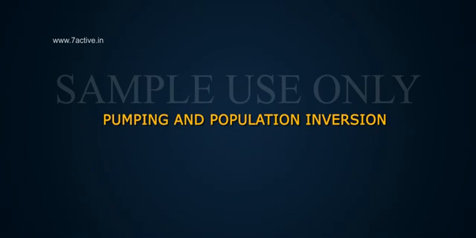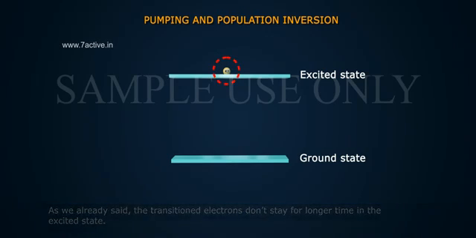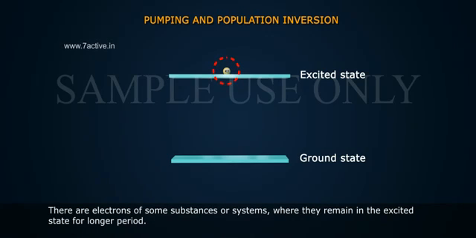Pumping and population inversion. As we've already said, the transitioned electrons don't stay for a longer time in the excited state. There are electrons of some substances or systems where they remain in the excited state for a longer period.